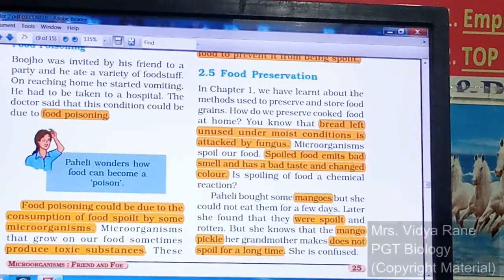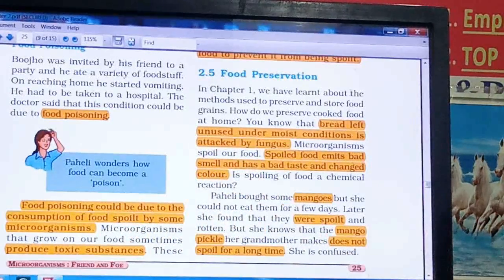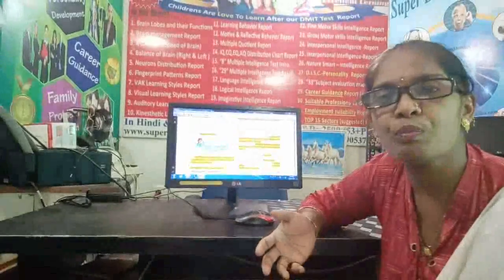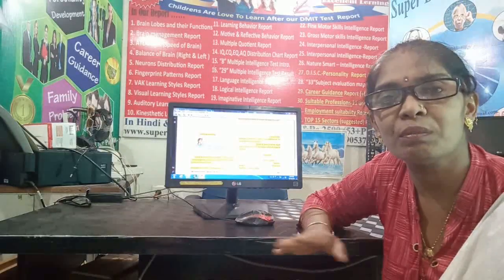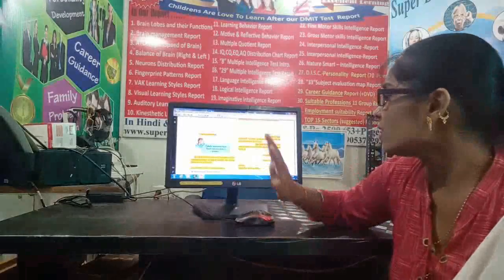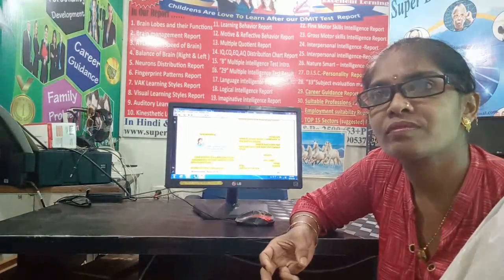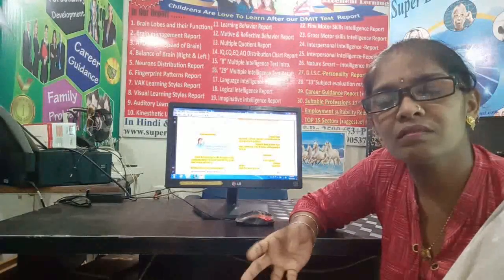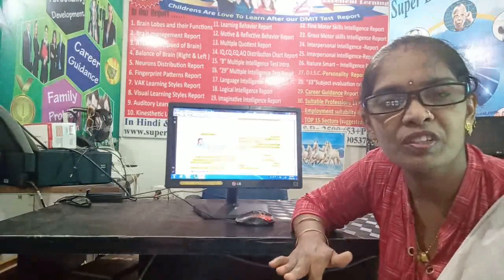This is one more characteristic of spoiled food. But for bad taste, suppose by mistake we have eaten roti or rice which is a little bit spoiled, then the taste will be different. The next one, change in color. If the same dal is spoiled, then its color will be changed.